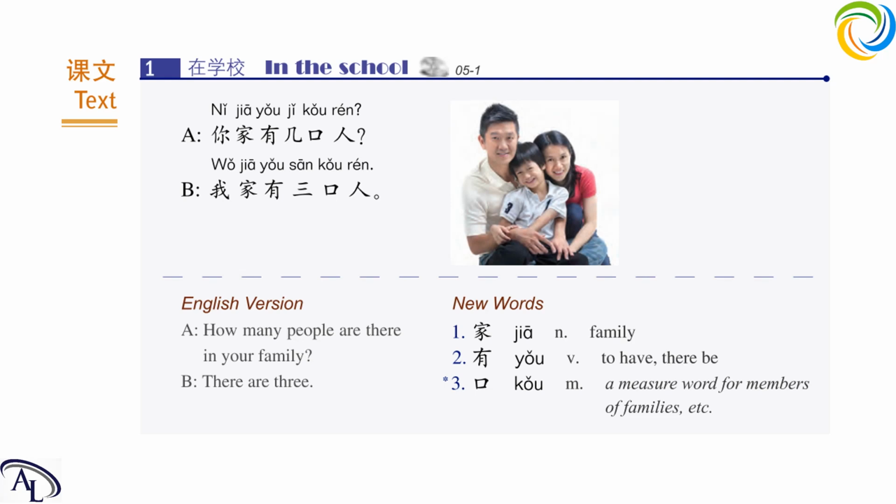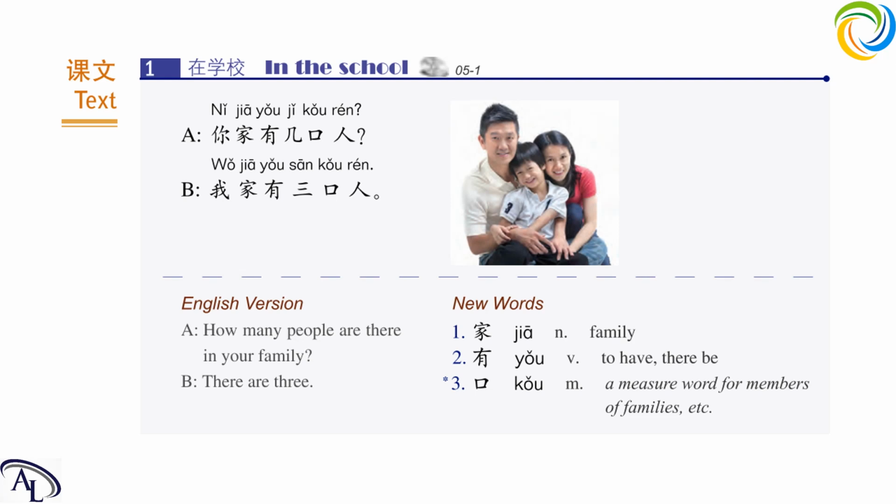And try to say, in my family, there are 3 people. My family has 3 people. Okay, the answer is 我家有3口人。我家有3口人。My family has 3 people. 我家有3口人。Okay, these are the new words.